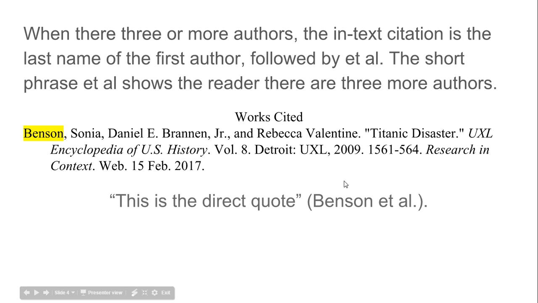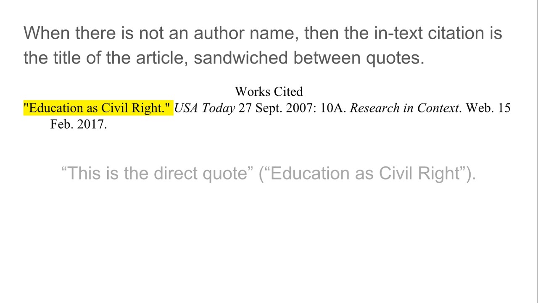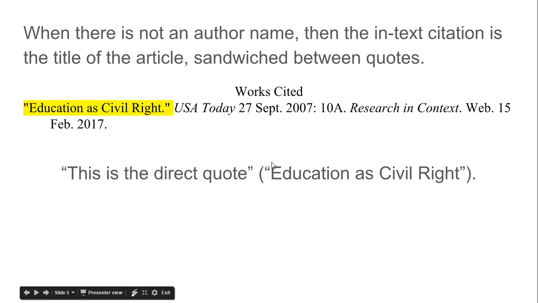If you have three authors, then it's just the first name in the list of authors, followed by et al., that's in parentheses, period at the end. If you only have the article title or the book title, then you would put the title of the article in quotation marks within those parentheses, period at the end.